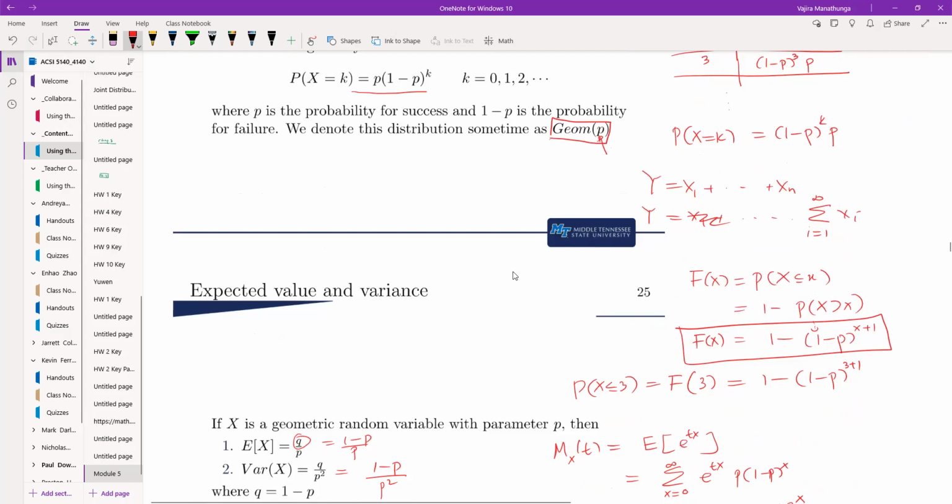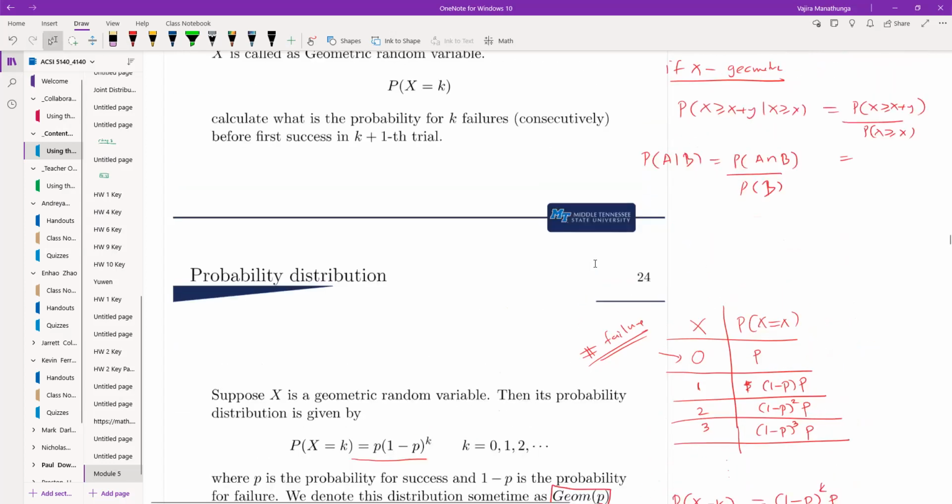So what is the CDF? The CDF is 1 minus p to the x plus 1. So that means the survival function is going to be 1 minus p to the x plus 1. So you can substitute that in here.